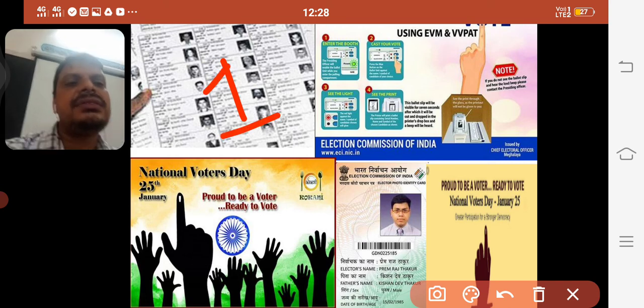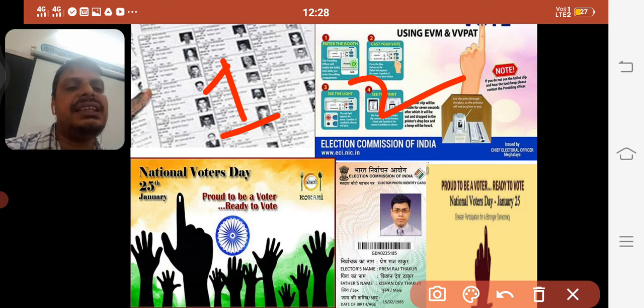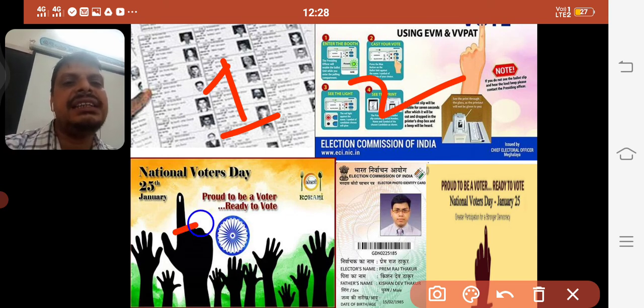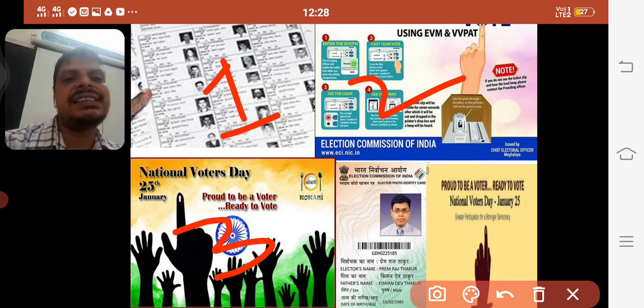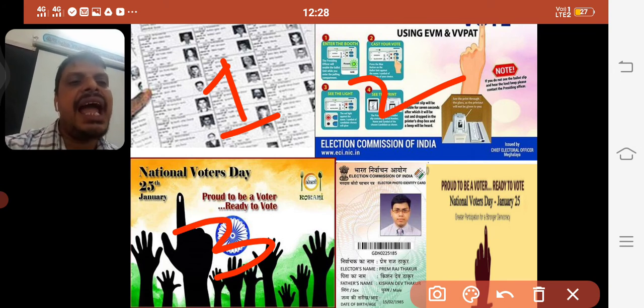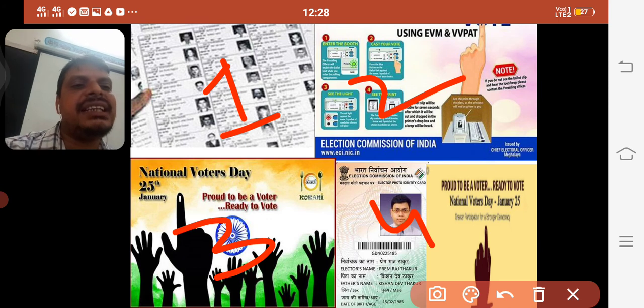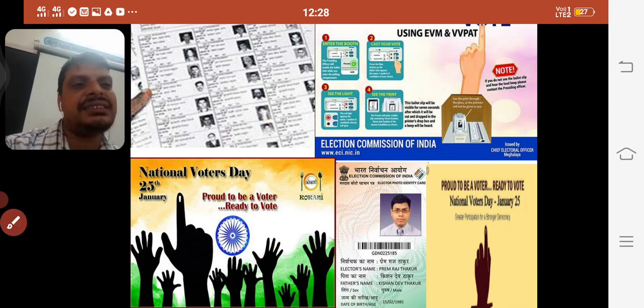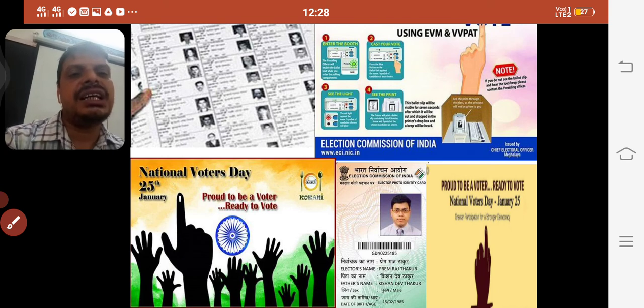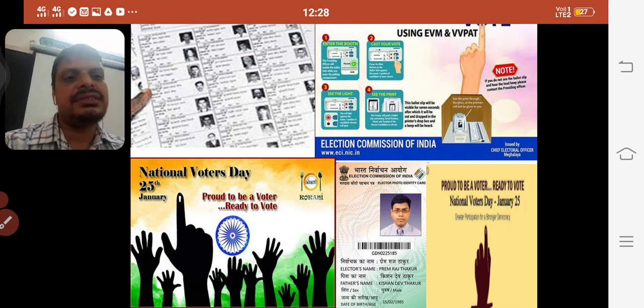Okay, you see how to use the voting machine in the second picture, and it is our responsibility to use the right to vote. So that's why we celebrate National Voters Day. And in the fourth picture we can see identification, the voter ID card. So every voter will be issued an ID card with their photo. While casting their vote, they have to carry this voter card.